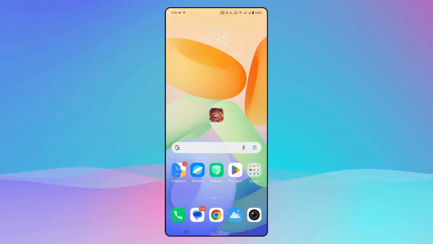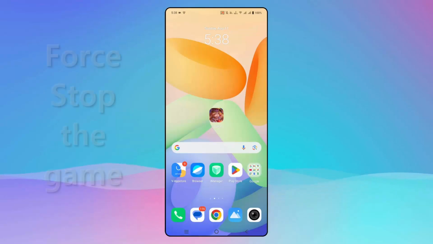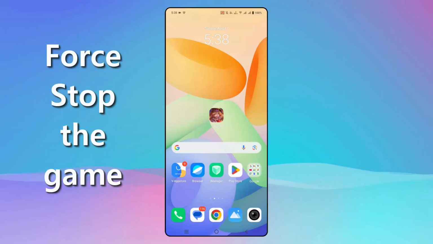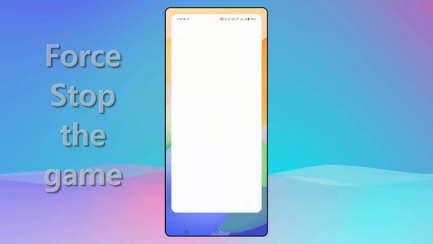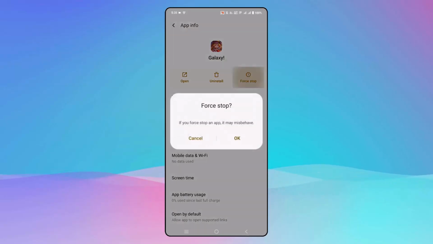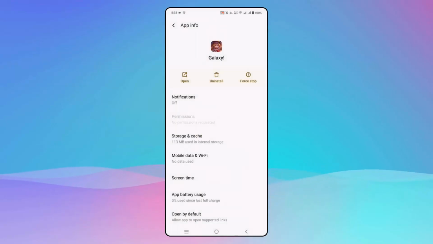If not, the next solution is to force stop the Once Upon a Galaxy game. So for that, simply hold the game icon, then click on the i option over here, and then you need to click on force stop and then OK. This will force stop the app, and after that check if you can play the game without any problem.